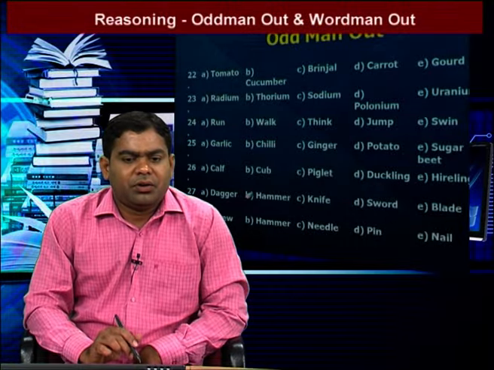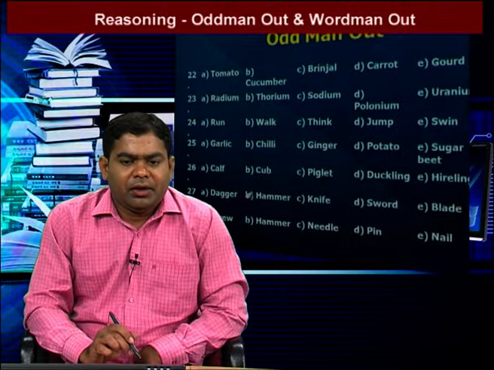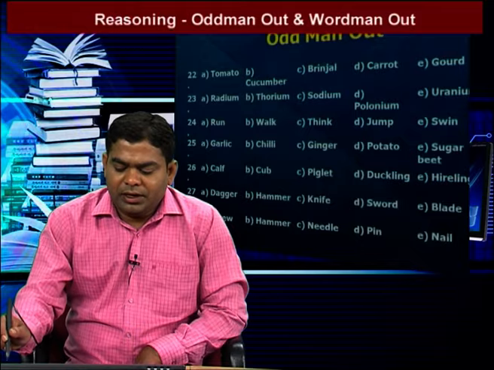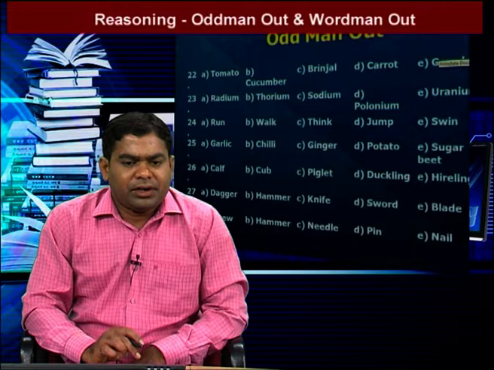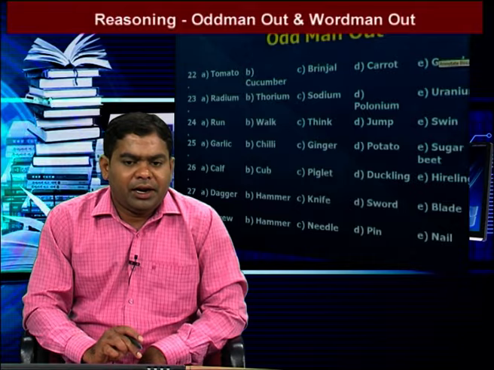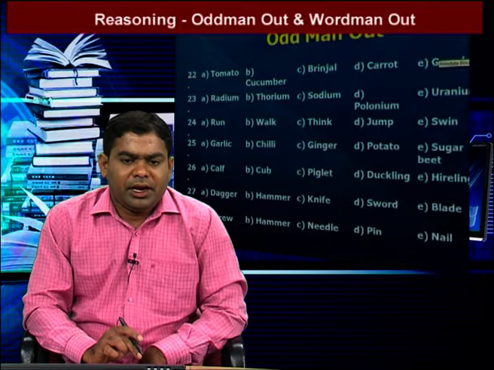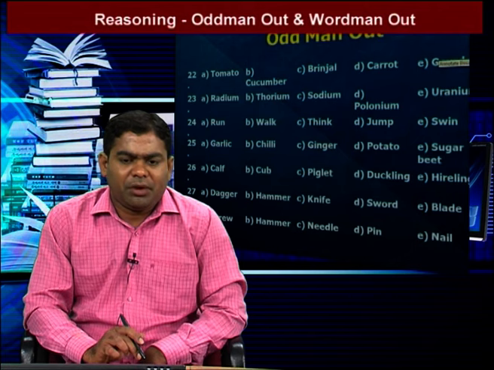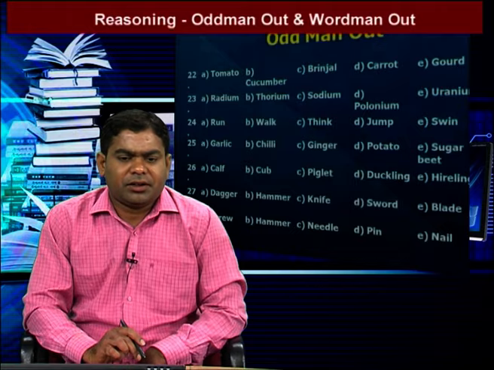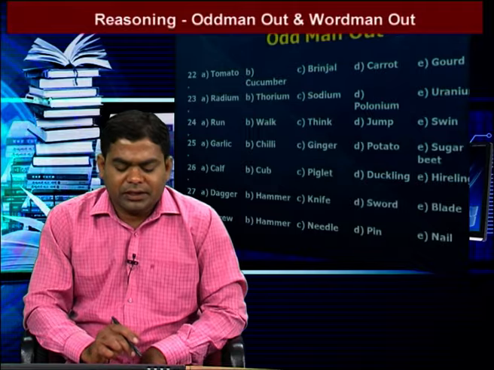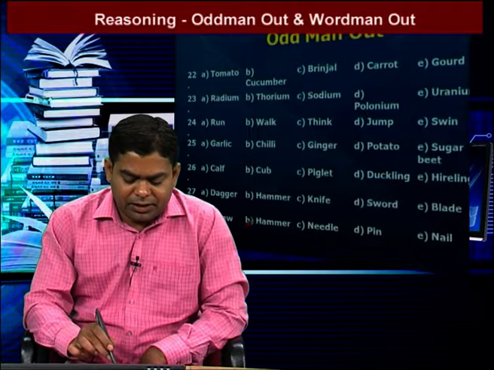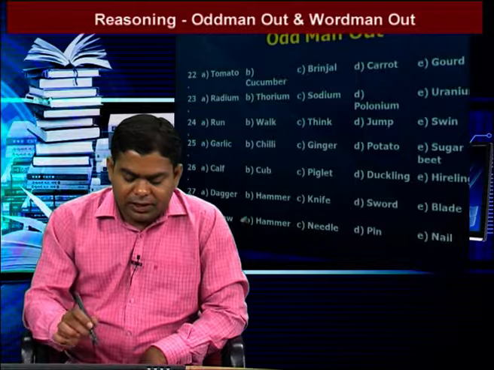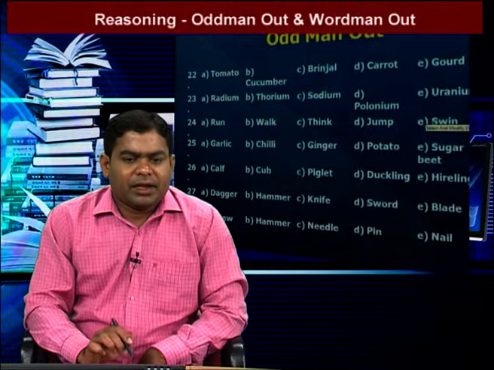Next one is screw, hammer, needle, pin, nail. So in the given 5 words, one is different. Screw, hammer, needle, pin, nail. So here hammer is different because remaining all end with a pointed end. Screw has a pointed end, pin is also pointed, nail is also pointed, needle is also pointed. So the answer is hammer. That one is different. That means option B is our answer. So here we go to the next question.